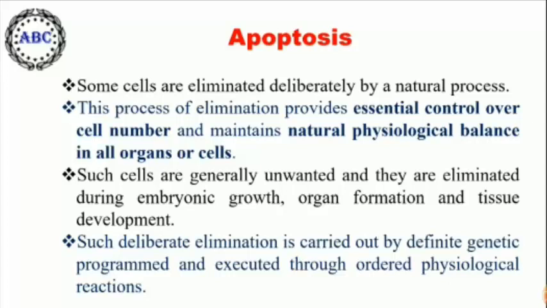Such cells are generally unwanted and they are eliminated during embryonic growth, organ formation and tissue development. Such deliberate elimination is carried out by a definite genetic program and executed through ordered physiological reactions.